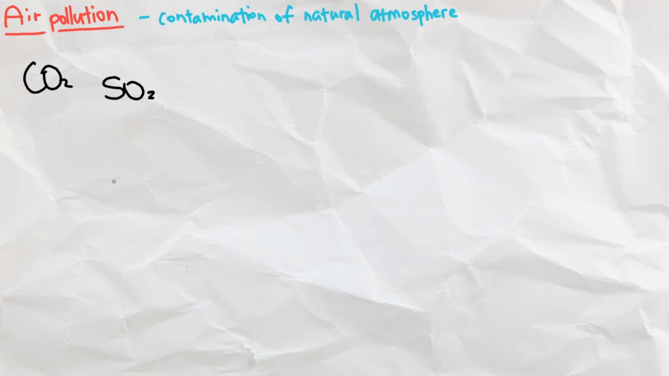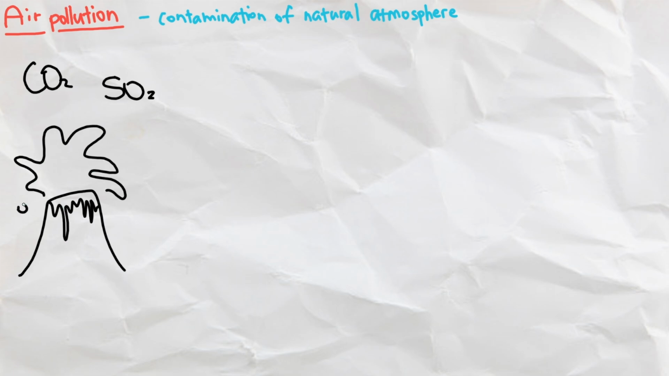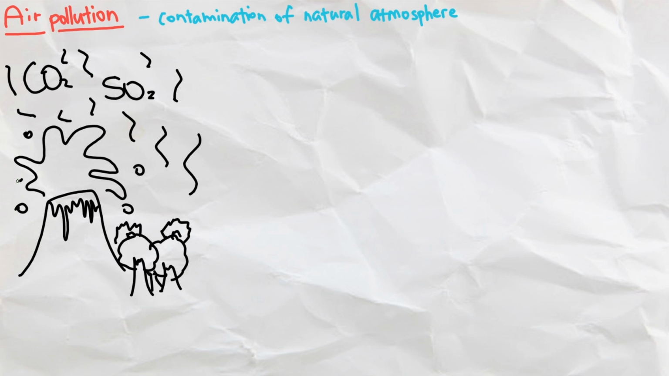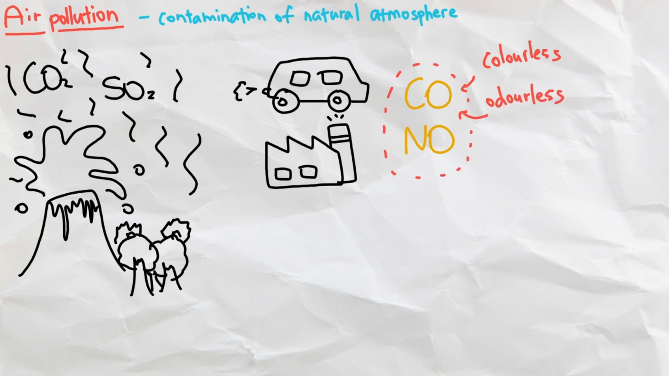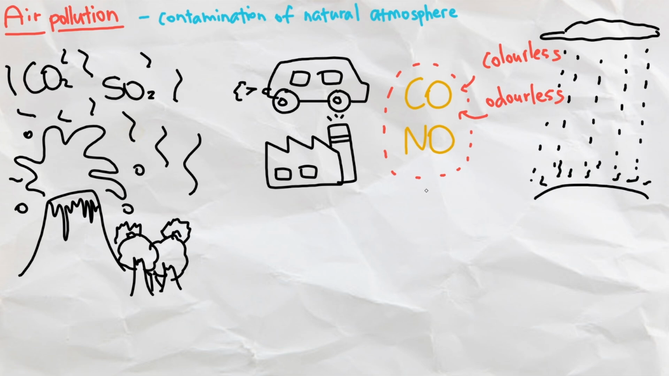Starting with air pollution, which is the contamination of the natural atmosphere. Those pollutants, which are substances that cause the pollution, such as carbon dioxide and sulfur dioxide, are commonly produced by volcanic eruptions and forest fires. However, the most deadly air pollution is produced by burning fossil fuels, usually from vehicles and factories. They produce carbon monoxide and nitrogen oxide, which are colorless and odorless. Not only do those gases cause acid rain, they can also cause permanent brain damage, leading to memory loss and decreased mental capability.